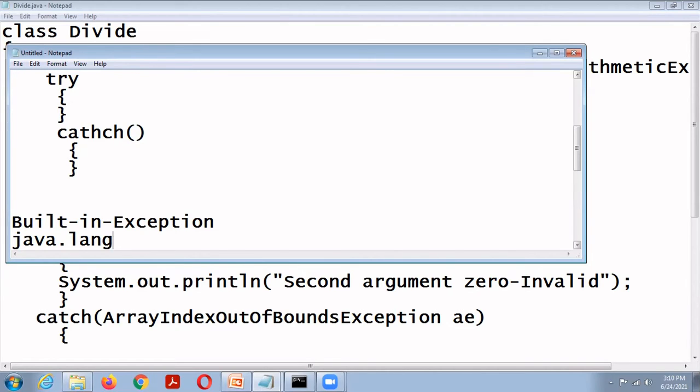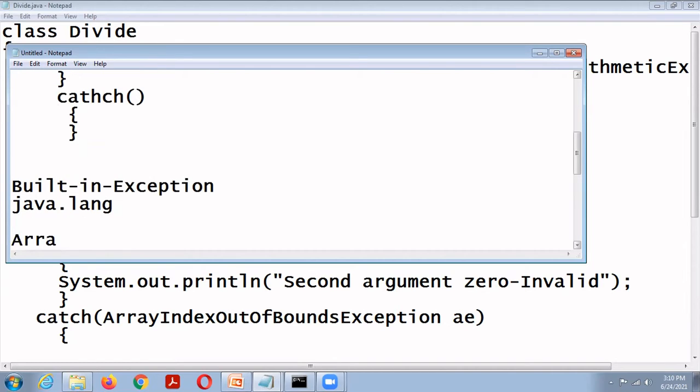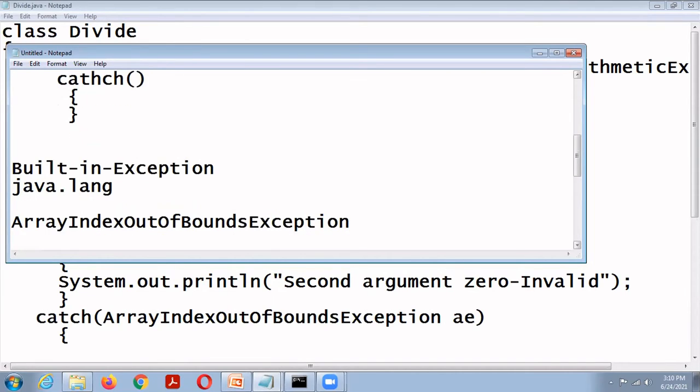Array index out of bounds exception is thrown when, suppose we create an array with size 5 and we try to access the sixth element. Then it will throw array index out of bounds exception.